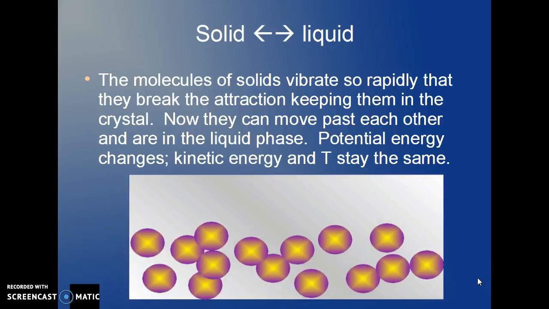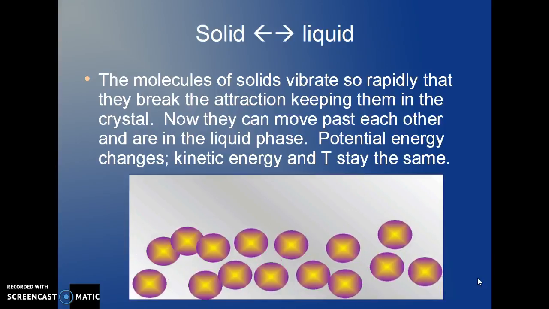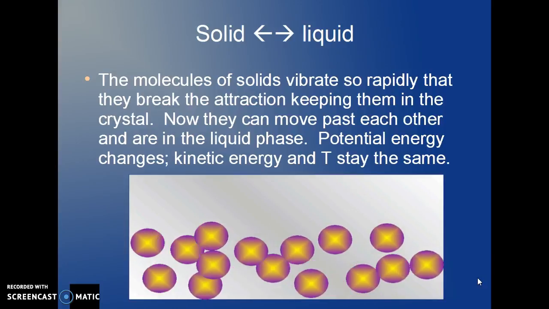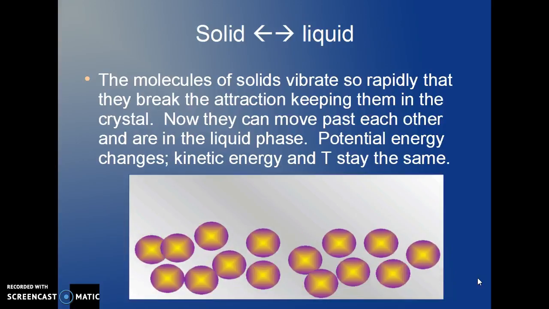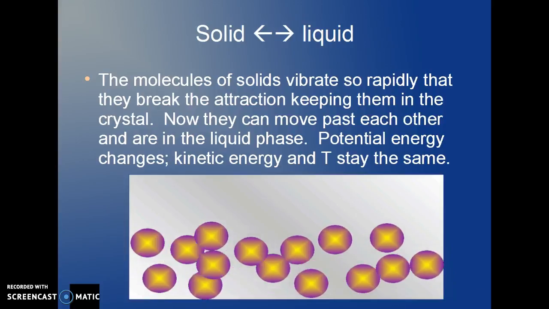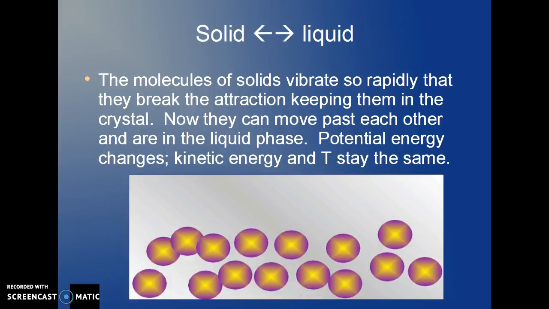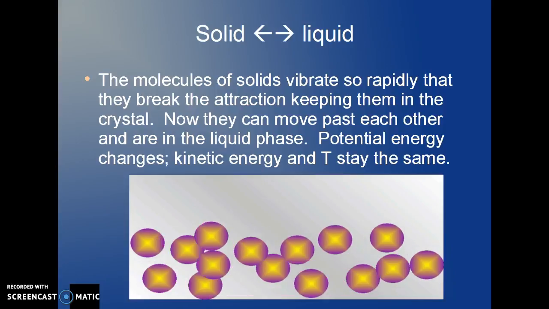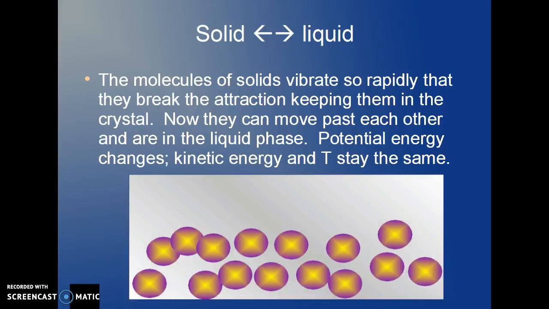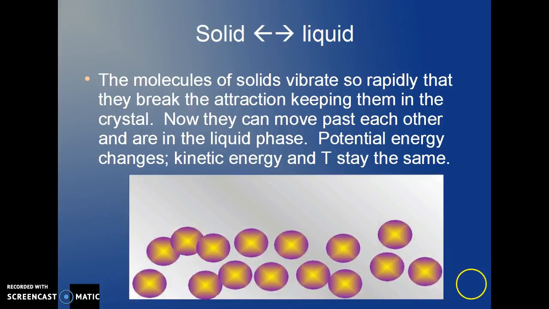Moving from solid to liquid, the molecules of solids vibrate so rapidly that they break the attraction that keeps them in their crystal lattice position. Now they can move past each other freely. They are in the liquid phase, still held together, but no longer in the lattice. The potential energy is changing as they move from solid to liquid. Kinetic energy and temperature stay the same.